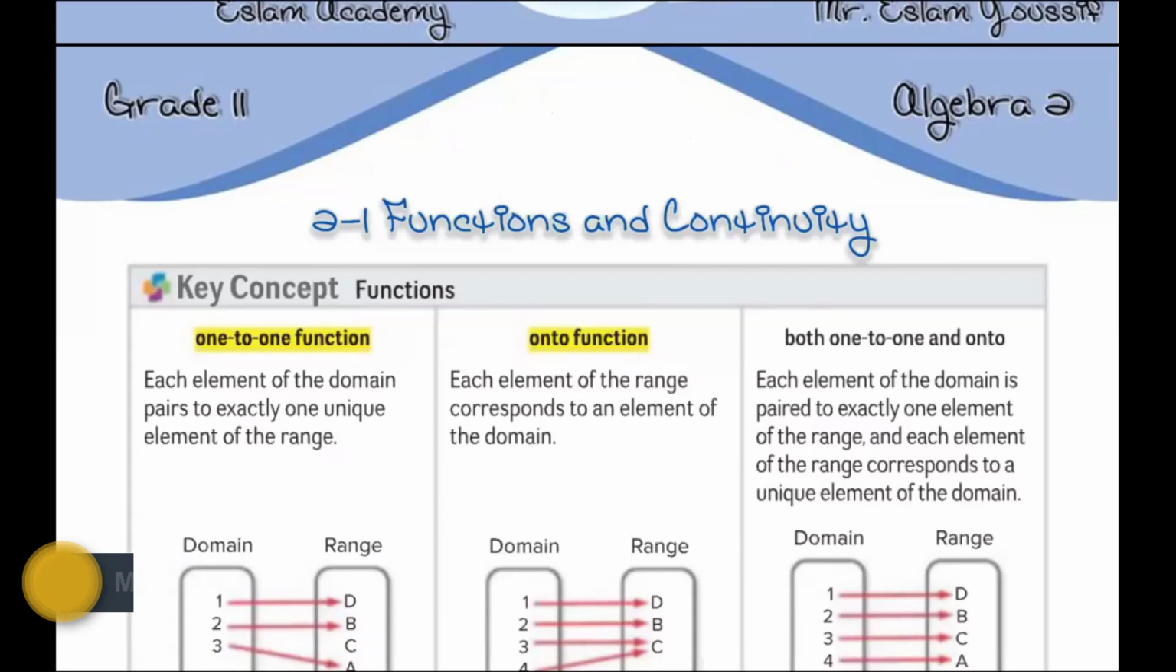So we can say that the function is a relation, because we say that the function is a type of relation. So we can say that the function is a relation between x and y, in which each element of x is connected just one time with an element of y.